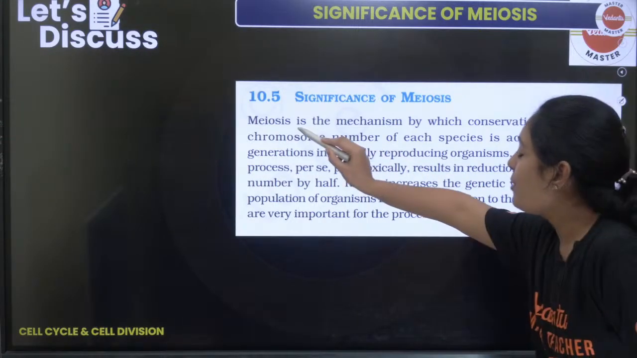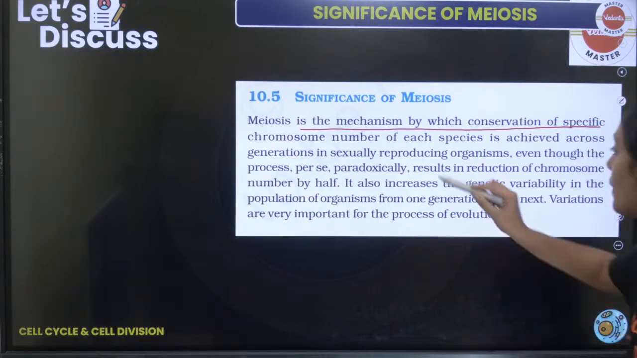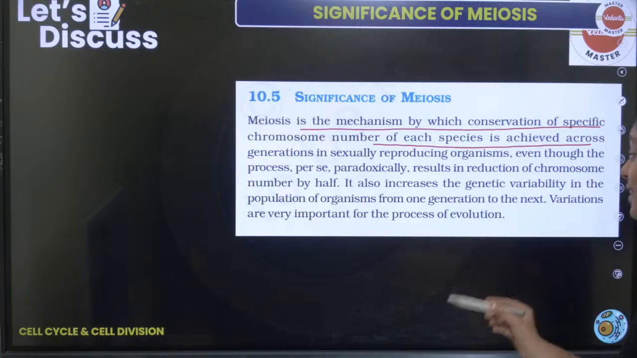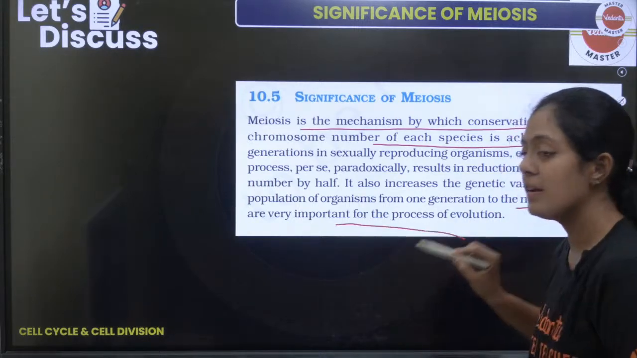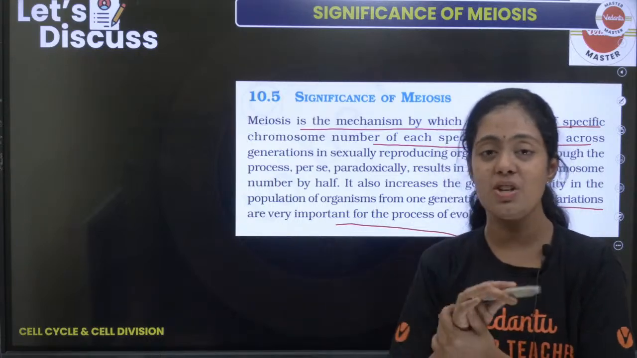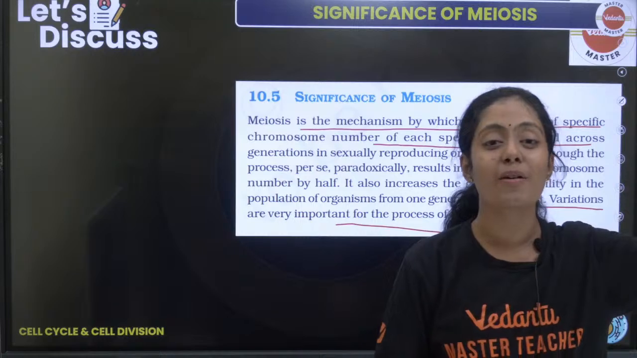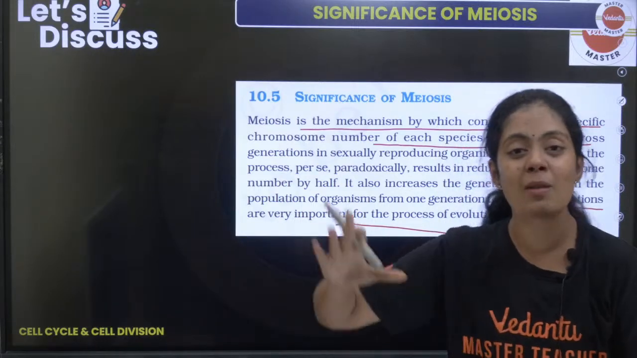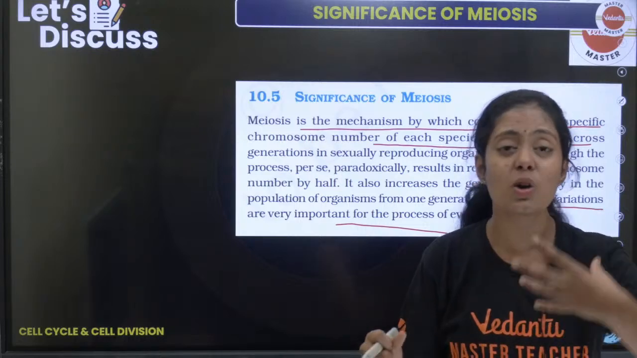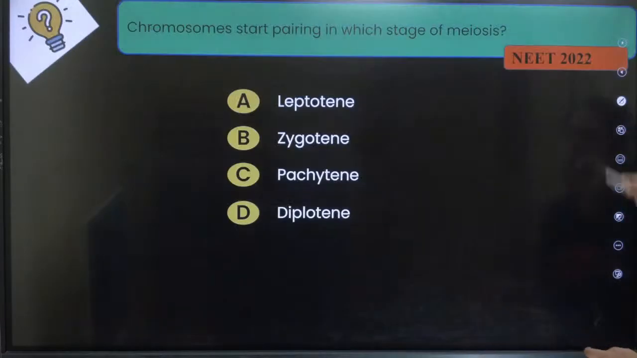Okay, so meiosis is the mechanism by which the conservation of a specific chromosome number of each species is achieved. ரொம்ப முக்கியமான விஷயம். And variation, that's very important because there is crossing over that is happening. Crossing over results in variation, and variation is a source for evolution. How did we evolve from our early ancestors? It was all because of this variation. Who gave this variation? The crossing over in prophase 1 gave us this variation. That is very important to understand here.